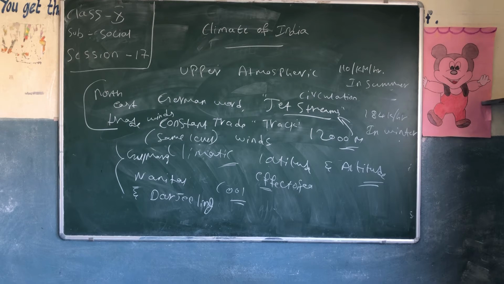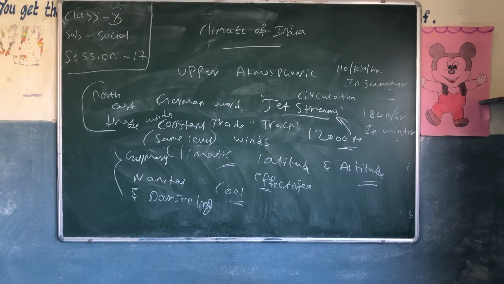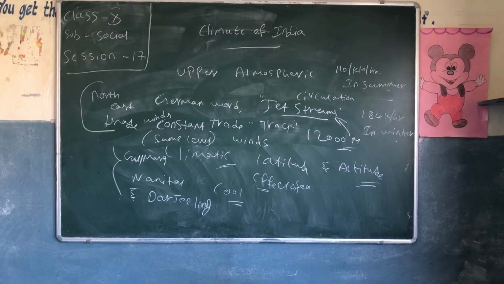And the later part is upper atmospheric circulation. Here we can see on the board that there are different types of streams that give us the rain. And next, altitude. Again, this gives us a flow of different climatic changes in the atmosphere. Everything depends on atmospheric changes. Nothing else here we could see.